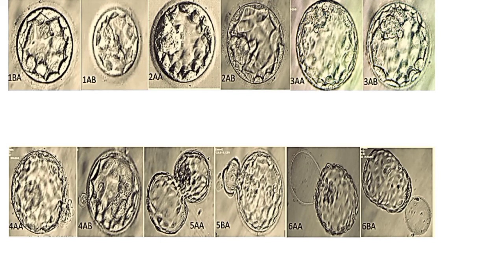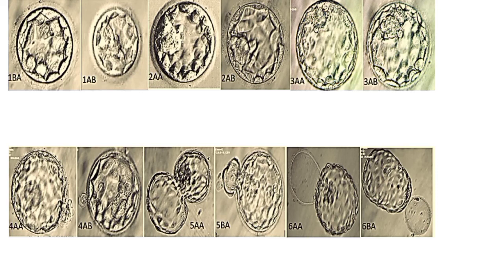But now you can see 5BA. So in this it is hatched, but the inner cell mass has several cells which are loosely grouped, and the trophectoderm is very nice, having many cells which are forming a cohesive layer. But the inner cell mass is not good.